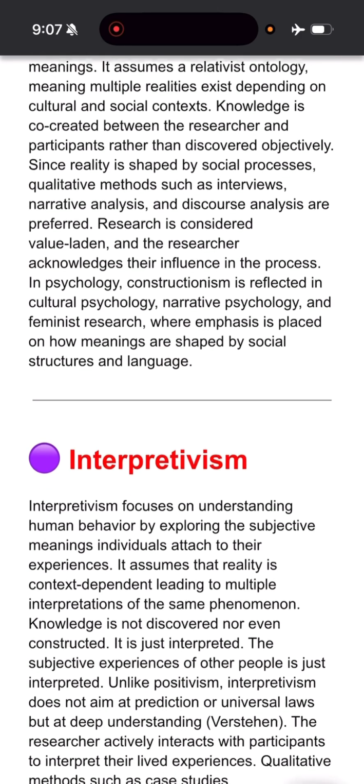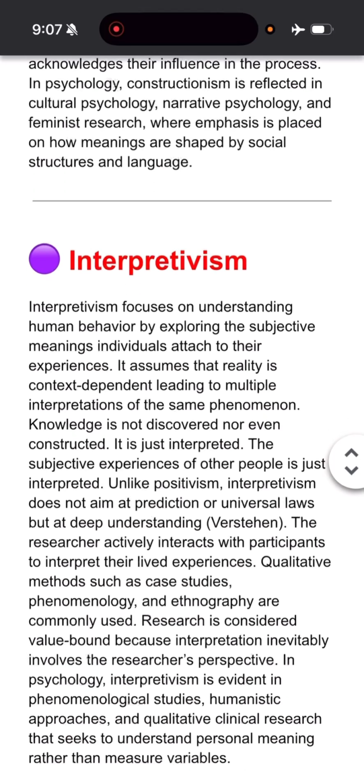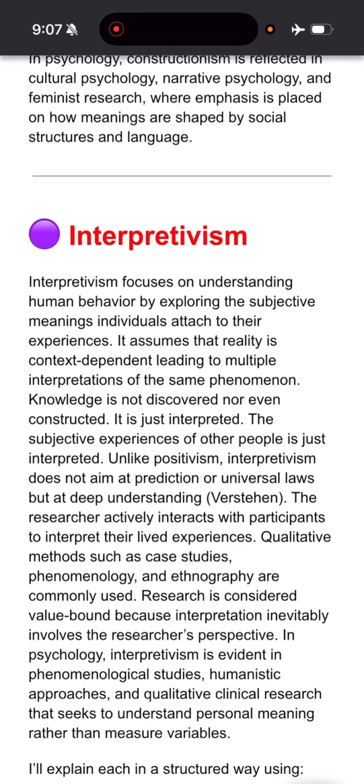Now let us look at interpretivism. Interpretivism is slightly different from positivism, post-positivism and constructionism. In positivism and post-positivism, knowledge is just observed, and in constructionism, knowledge is co-created or constructed. But in interpretivism, knowledge is just interpreted. It is not discovered, not created, not constructed, only and only interpreted, right?